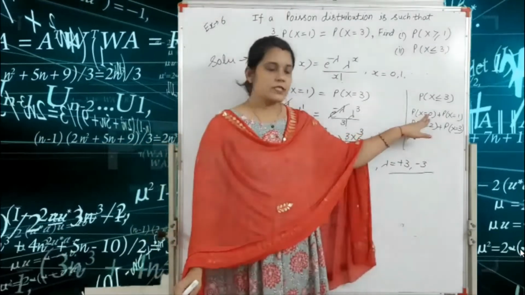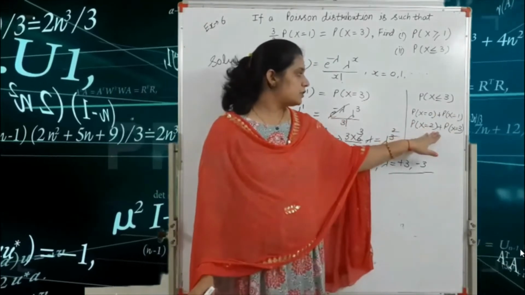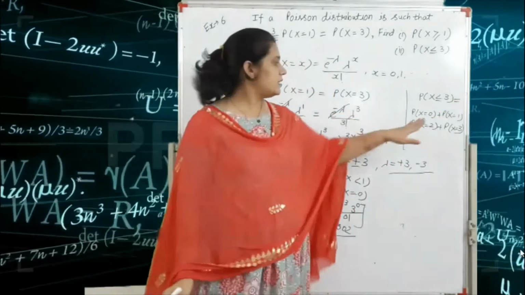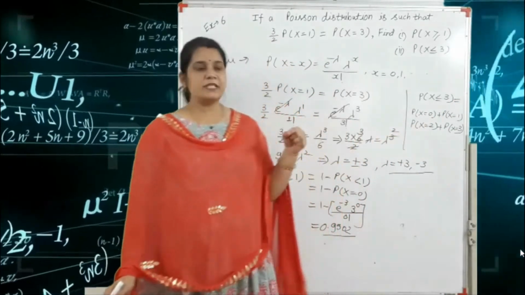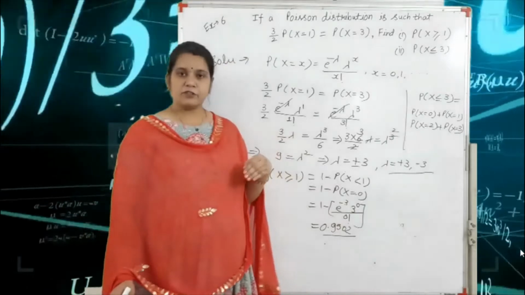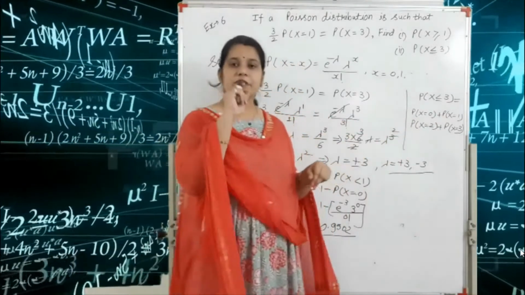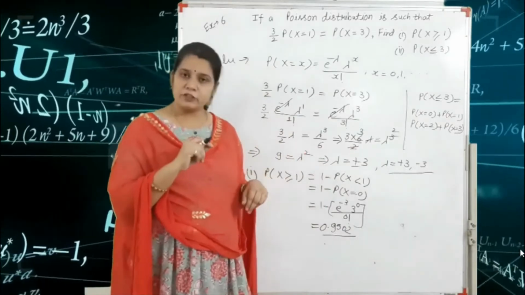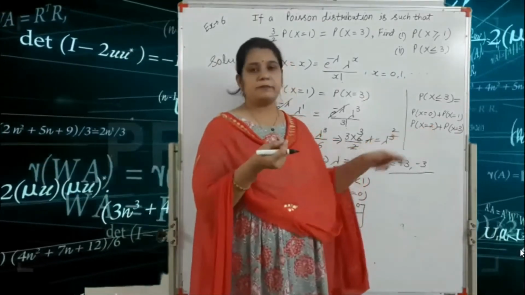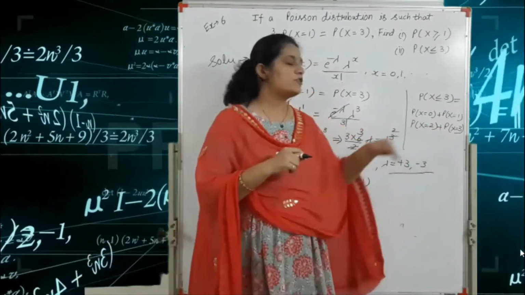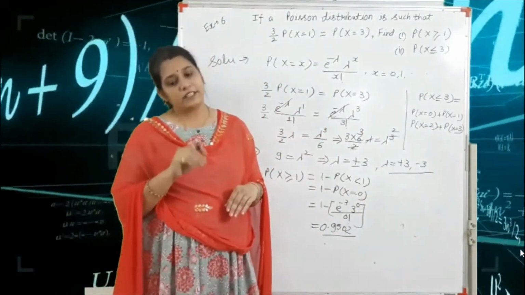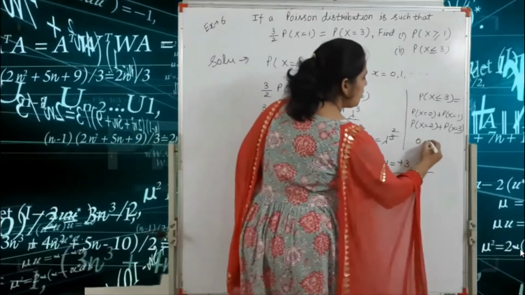So after solving this term using the Poisson distribution, that is e raised to the power minus 3, 3 raised to the power 0 divided by factorial 0, plus e raised to the power minus 3, 3 raised to the power 1 divided by factorial 1, plus e raised to the power minus 3, 3 raised to the power 2 divided by factorial 2, and e raised to the power minus 3, 3 raised to the power 3 divided by factorial 3, our final answer is 0.647.